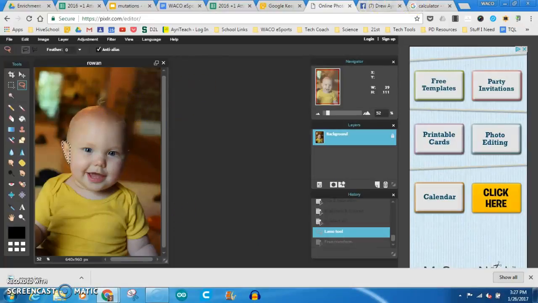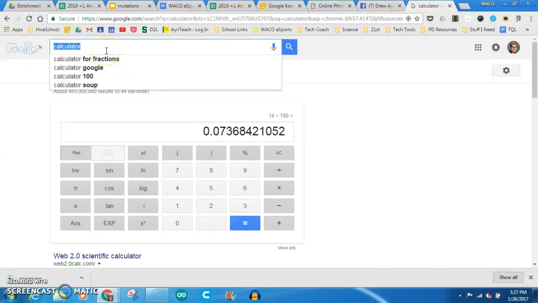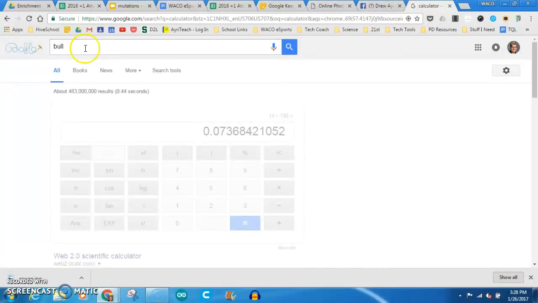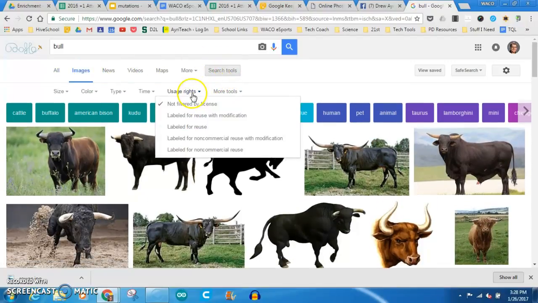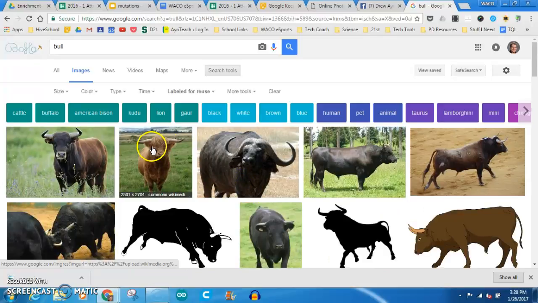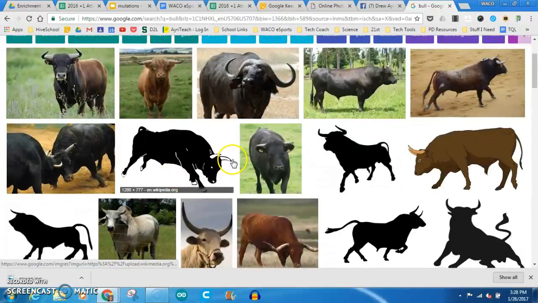So maybe one that I'm thinking of is maybe I'll do like bull horns. So I'm just going to search for an image. I'm going to go to search tools and I'm going to do labeled for reuse, just like you guys search with. And then we've got all these different bull pictures here.